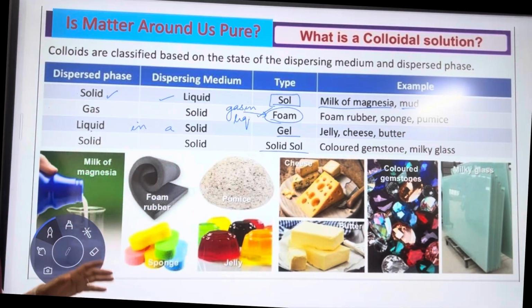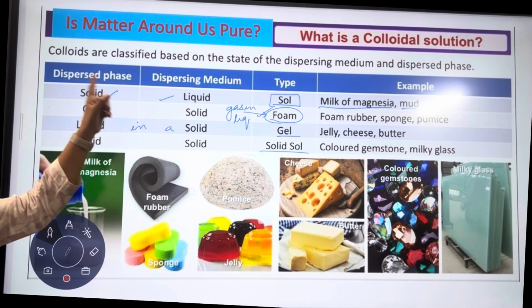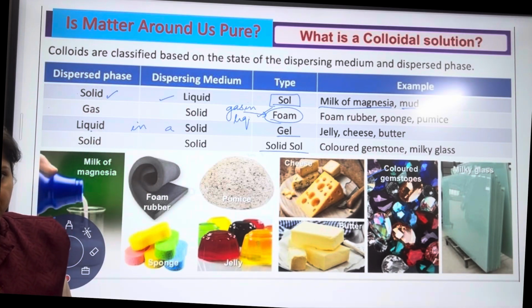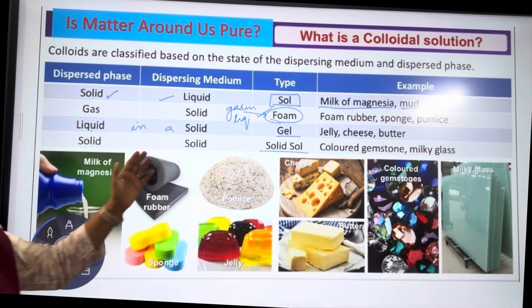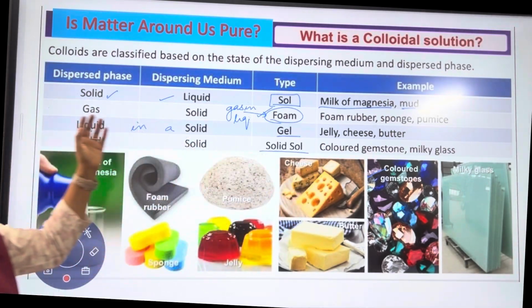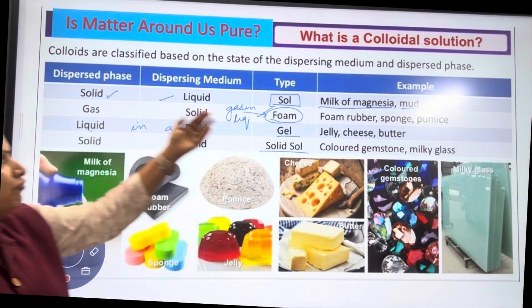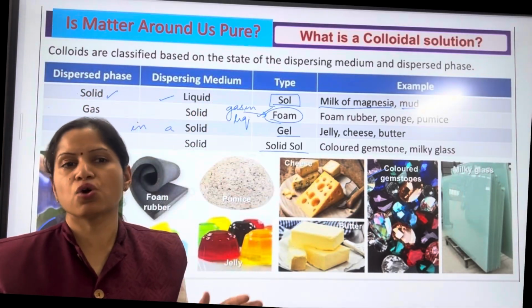Okay, simply if I ask you about salt, so what is salt? A solid present in a liquid. If a solid is present in a liquid, or if a solid is present in a solid, then that will be called a salt. If both are solid, then we call it solid salt. If one of them is liquid, we call it just a salt.